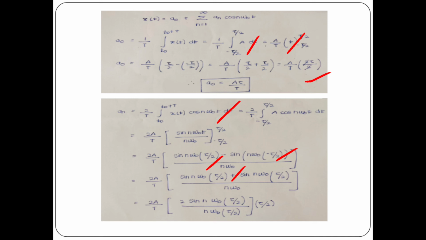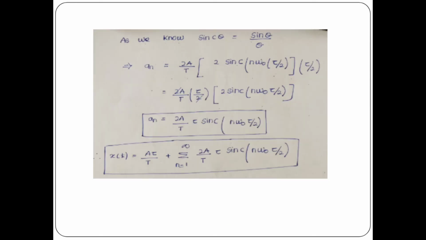Okay, n omega. So in order to make a sinc signal, I will tell you what a sinc signal is. You will get 2 sin(n omega naught tau by 2) divided by n omega as the answer. But here I have multiplied tau by 2 in the numerator, and I have divided by tau by 2 in the denominator also, so as to make a sinc pulse.